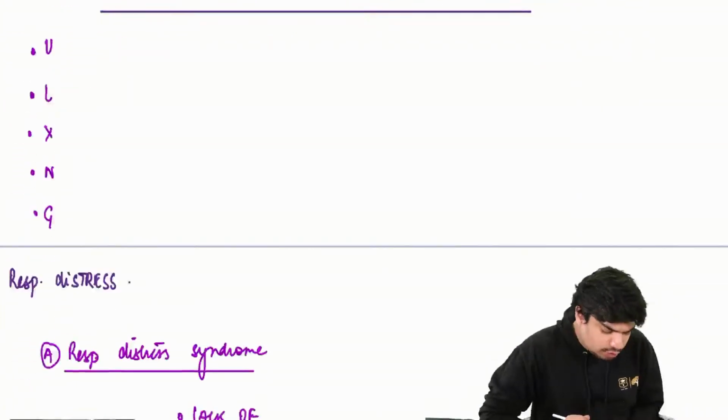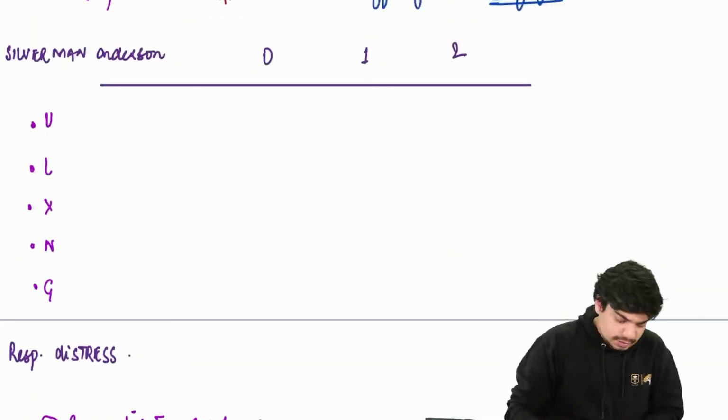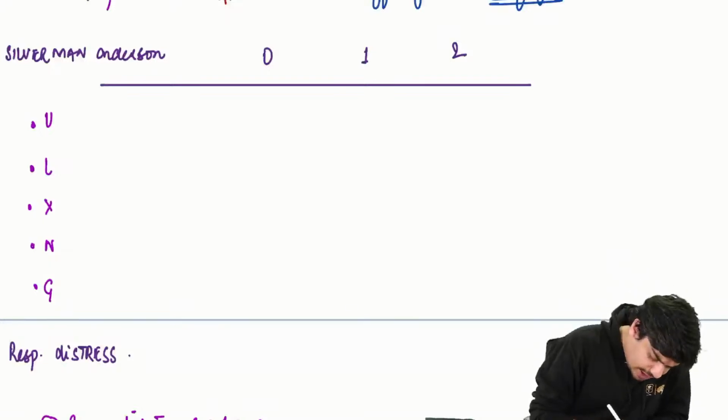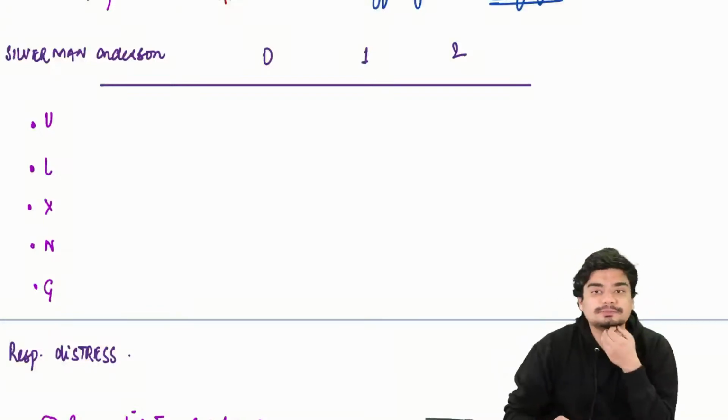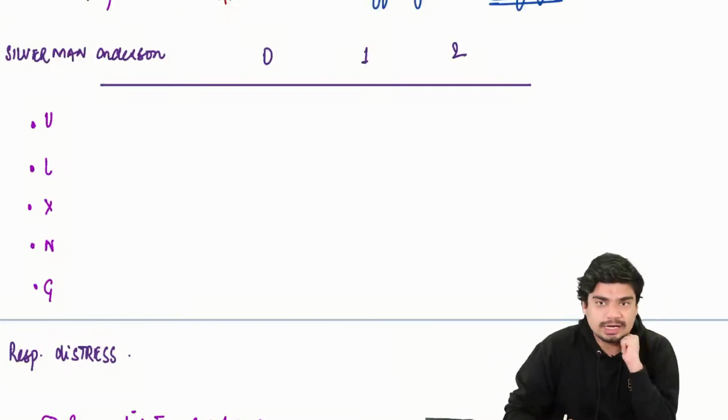Coming to another important score, the Silverman-Anderson score. What are the 5 components of the Silverman-Anderson score?